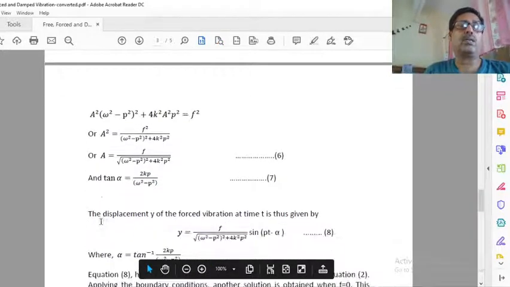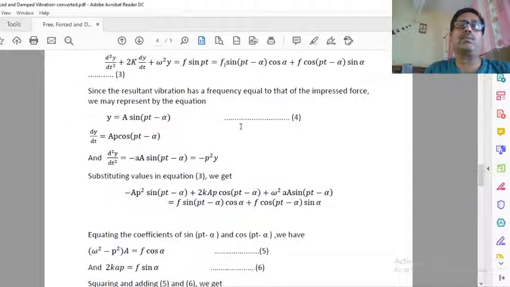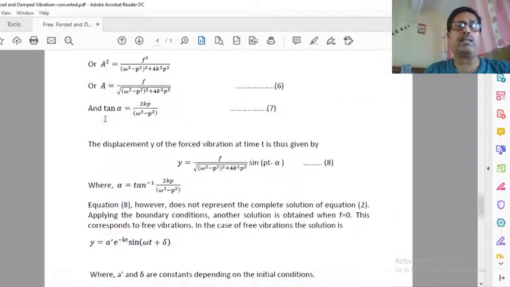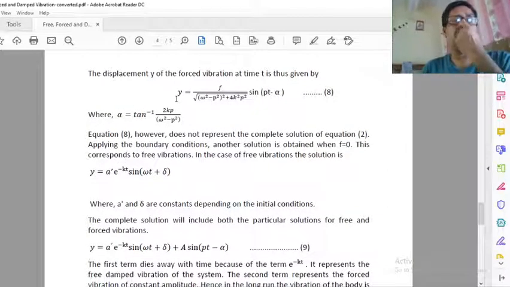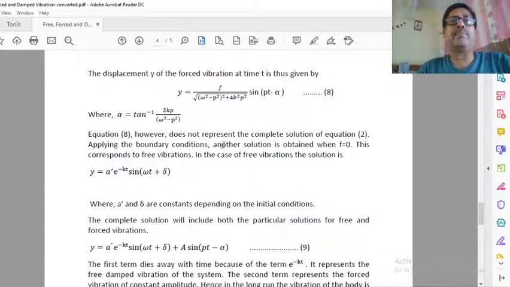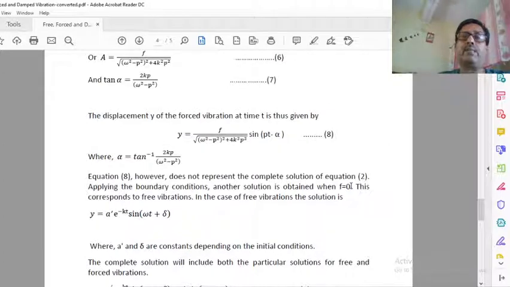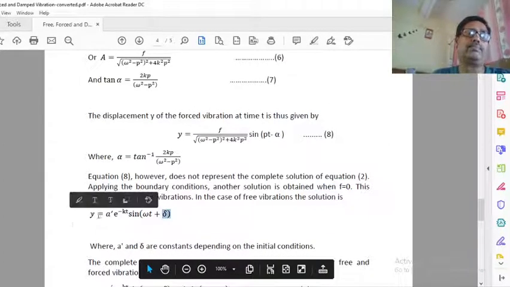Once we get the value of A, we can get the equation y is equal to A sin pt minus alpha. But this solution is not complete in itself. Its complete solution is obtained when we set f equal to 0, and if we solve, you will get this one.